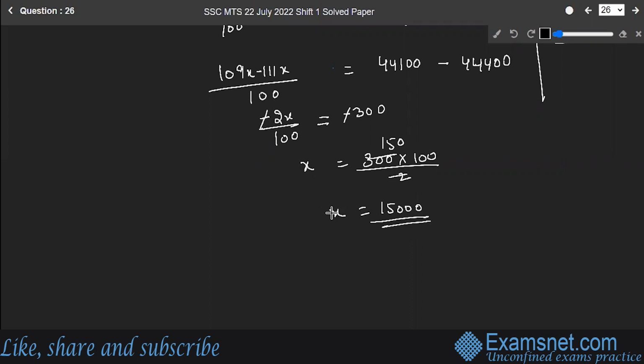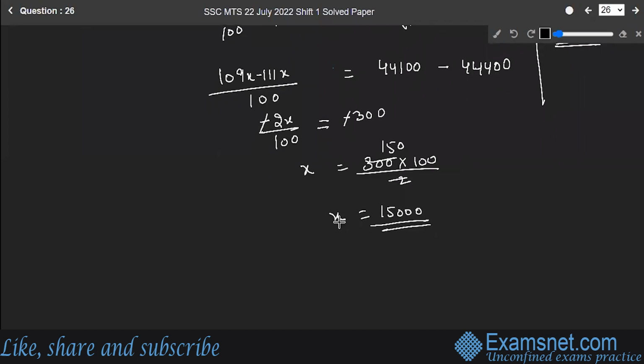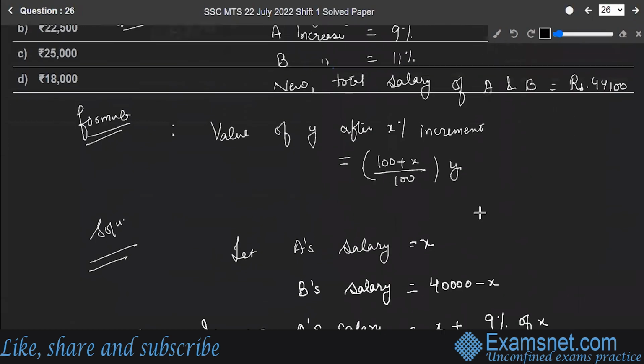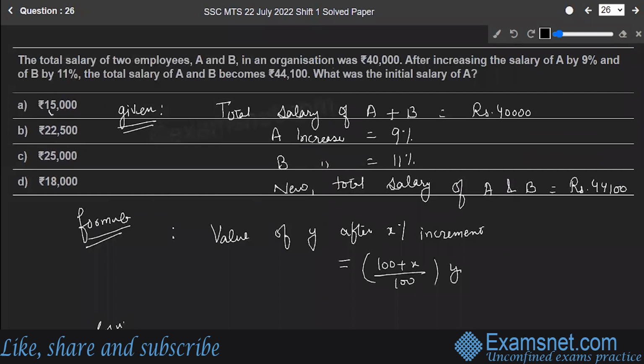So initially we assumed X to be the salary of A. That means A's initial salary is rupees 15,000. Okay, let's check with the options. Option A is the correct answer to the question. Hope you are clear. Let's move to the next question.